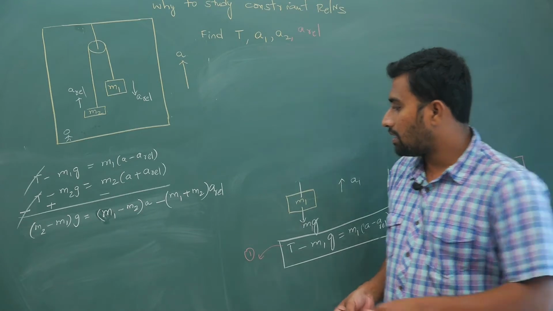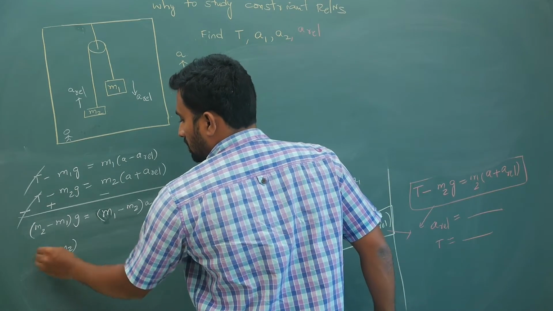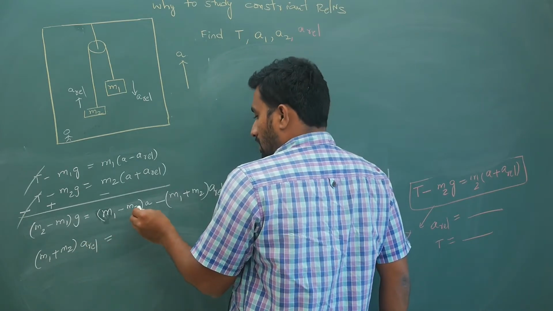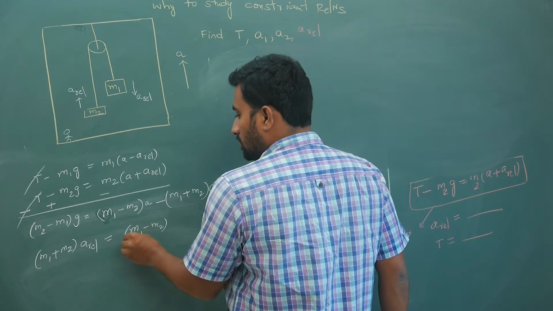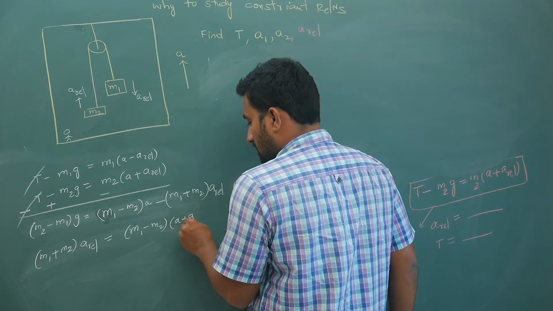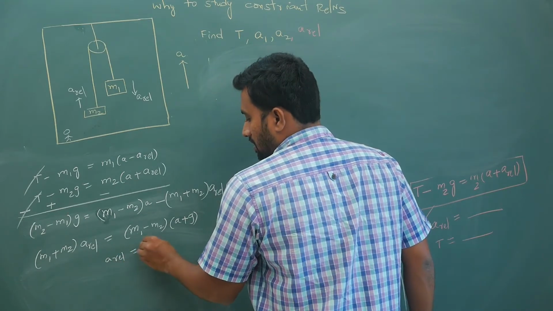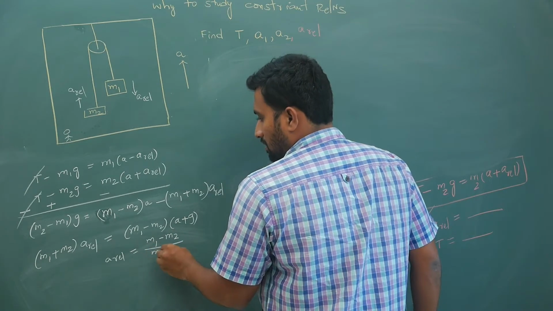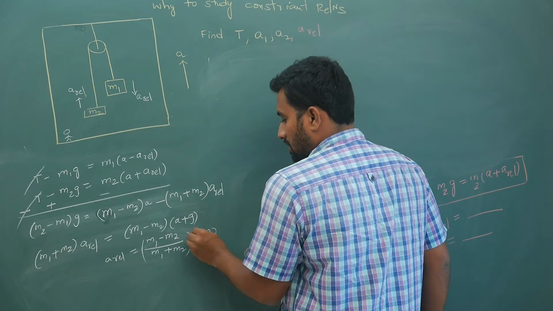So (M1 plus M2) times A relative on one side will become (M1 minus M2) times (A plus G) on the other. So from here your A relative is (M1 minus M2) by (M1 plus M2) times (A plus G), I suppose.